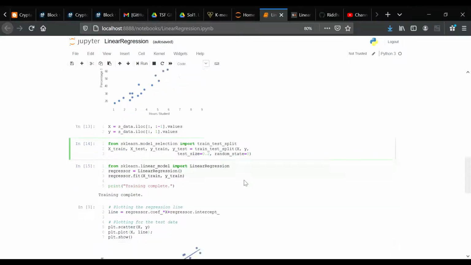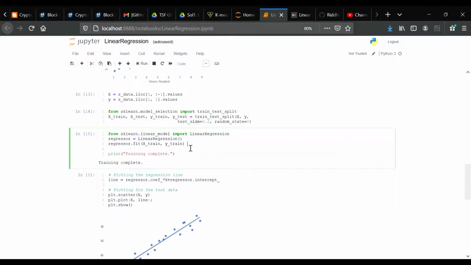Now training the algorithm. We have split our data into training and testing sets, and now is finally the time to train our algorithm. We execute the following command. With scikit-learn, it is extremely straightforward to implement linear regression models, as all you really need to do is import the LinearRegression class, instantiate it, and call the fit method along with our training data. This is about as simple as it gets when using a machine learning library to train on our data.